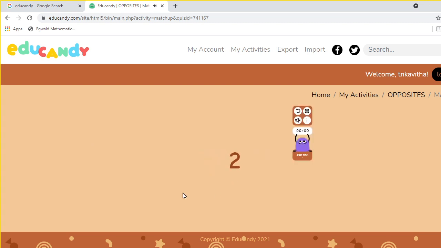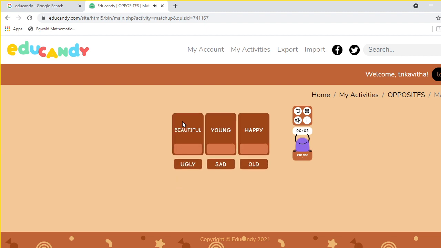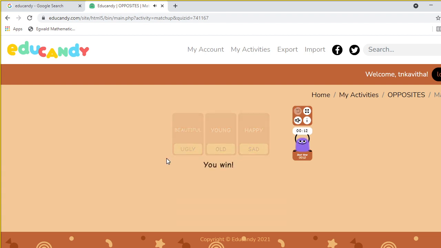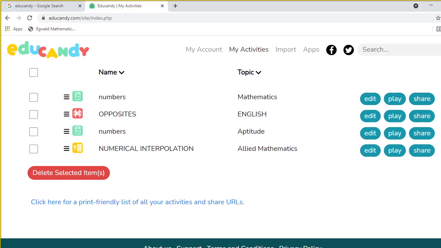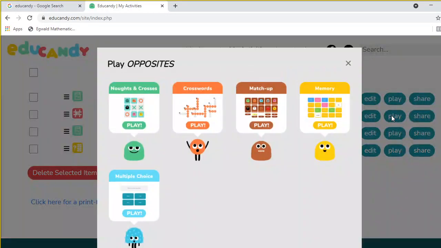Opposite, play. Yes, some music appears. Beautiful, ugly, young, sad, happy. So you have to match it. Yes, happy, sad, old, young, old, beautiful, ugly. Okay, so you win. It shows win. Okay, so this is a game. And another game, go to my activity and select play. These are the 3 games we have completed.